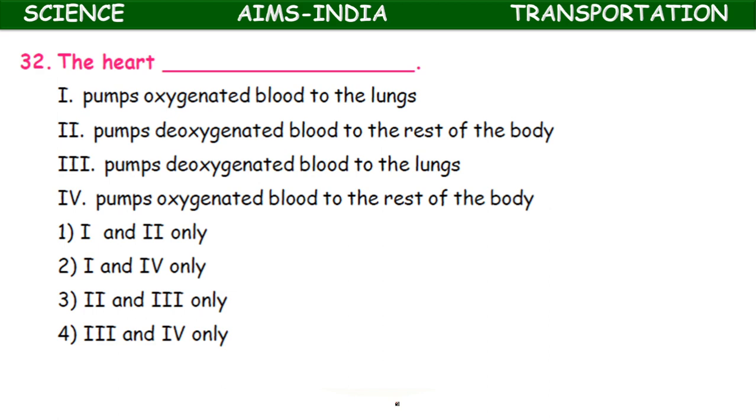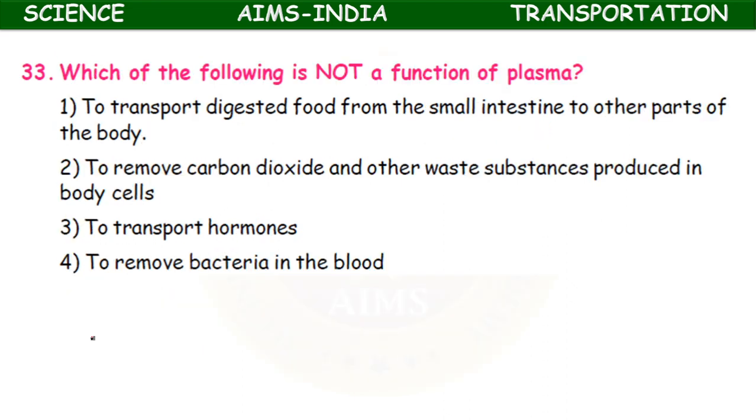The heart, the statements are given here. Pumps oxygenated blood to the lungs, pumps deoxygenated blood to the rest of the body parts, pumps deoxygenated blood to the lungs, pumps oxygenated blood to the rest of the body parts. So here this is wrong. The second statement is also wrong. These two are right. So 3 and 4, option 4 is the correct one.